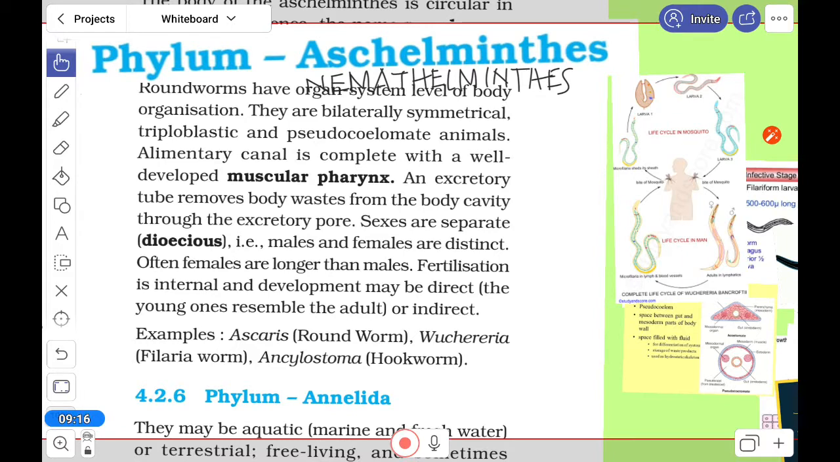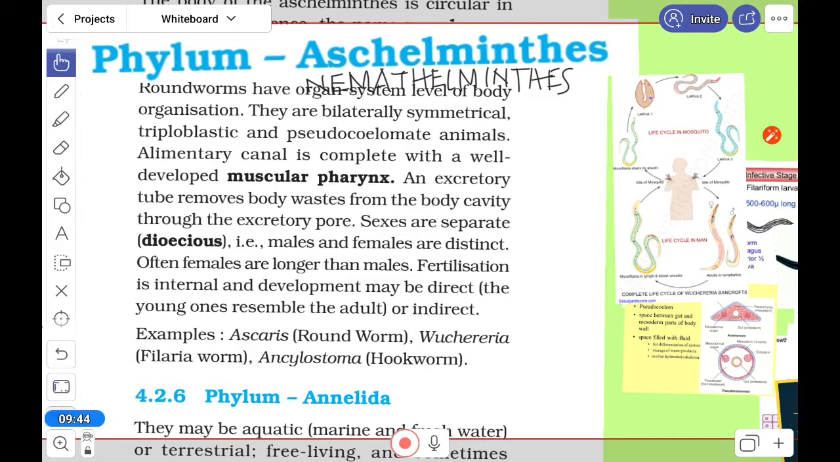So examples here: Ascaris, the roundworm; Wuchereria bancrofti, whose life cycle I just discussed, the filarial worm; Ancylostoma, the hookworm. These are under this group, and several nematodes are under this. So please write down the important points.